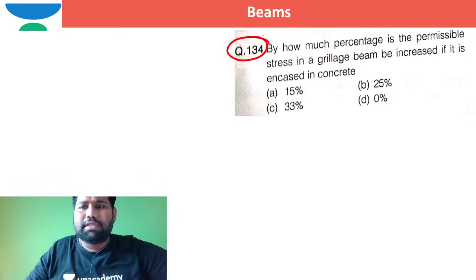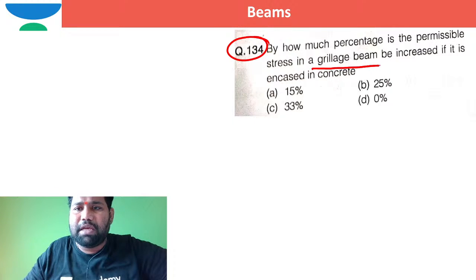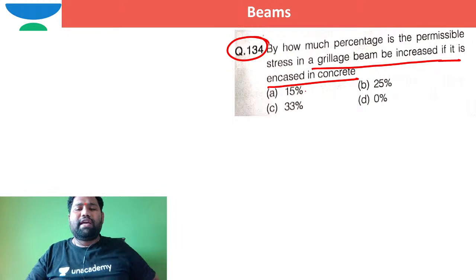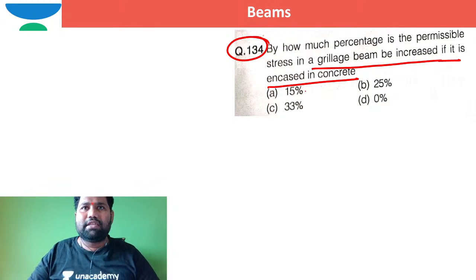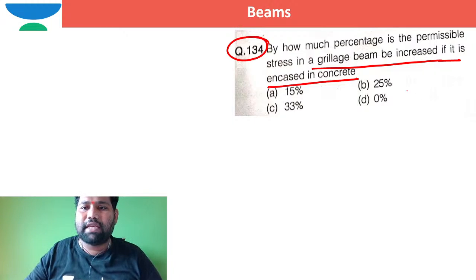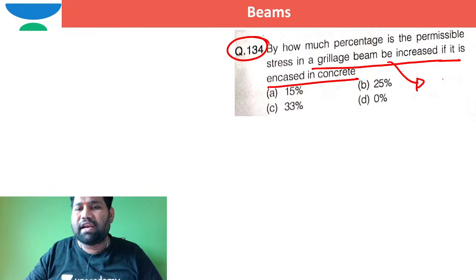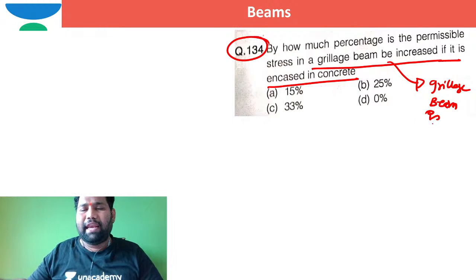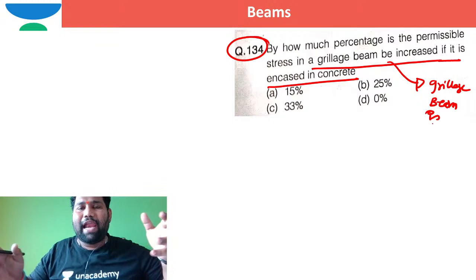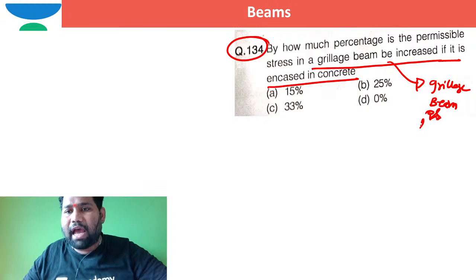By how much percentage are the permissible stresses in a grillage beam increased if it is encased in concrete? If the grillage beam is encased in concrete, its permissible stresses can be increased, because encased means it is laterally supported. The grillage beam will have lateral confinement.